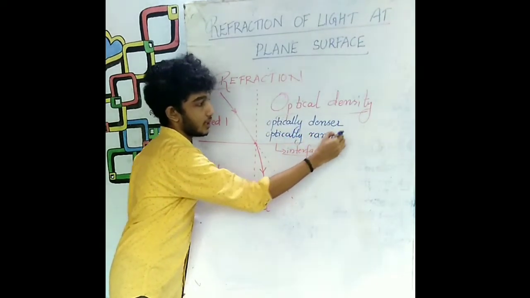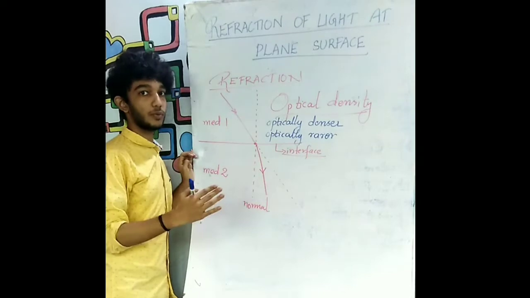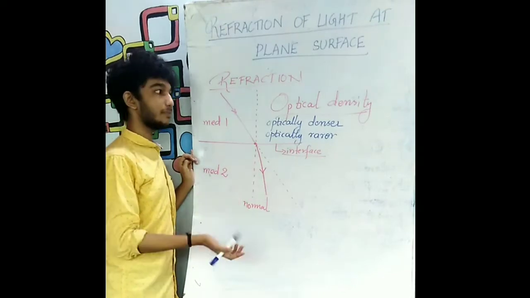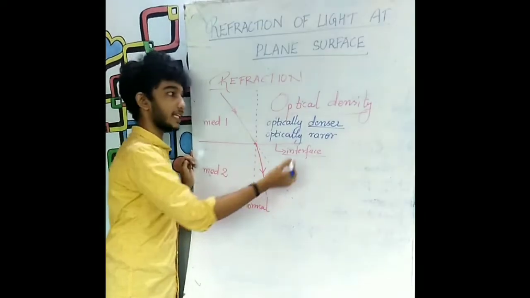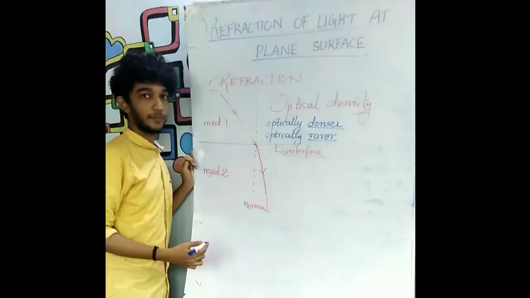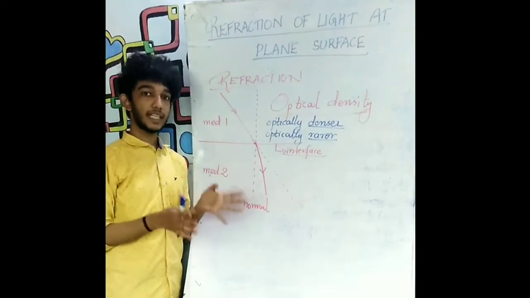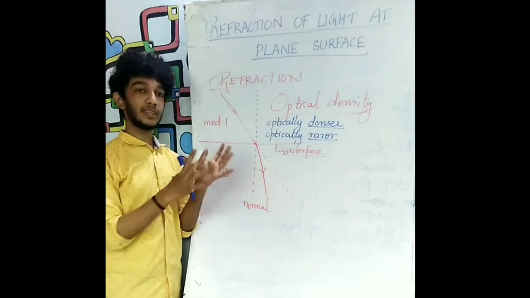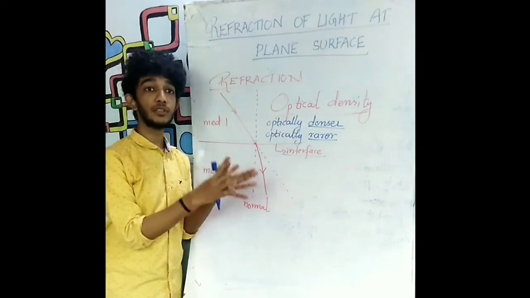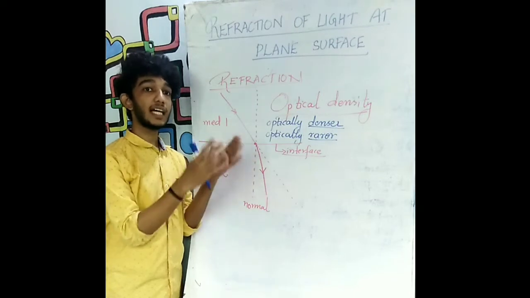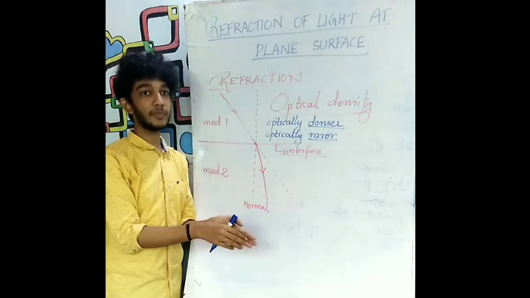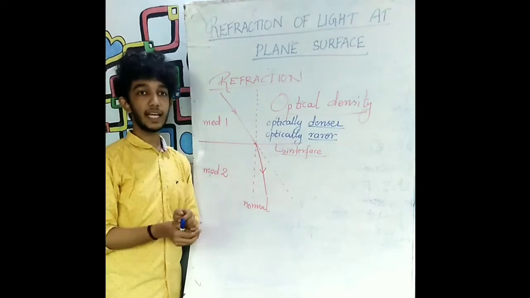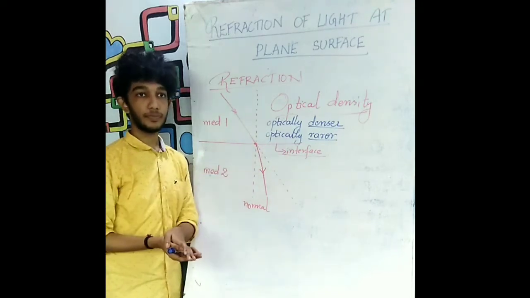Now in ray optics, henceforth, we shall simply call an optically denser medium a denser medium and an optically rarer medium a rarer medium. Here in this chapter, density means optical density. That is how much a material is able to slow down light. If the material has more optical density, then the speed of light will be less in that medium. And if it is optically rarer, then the speed will be more.